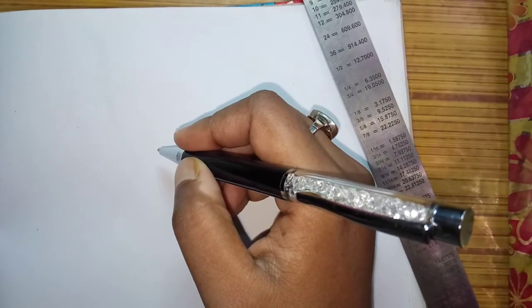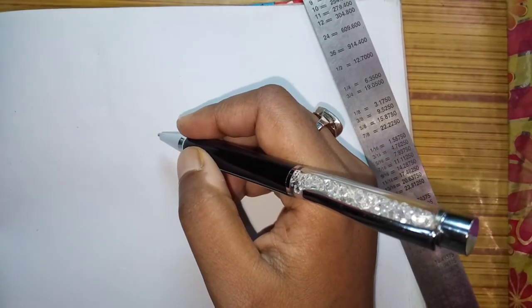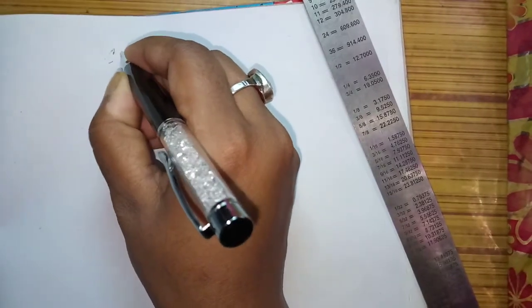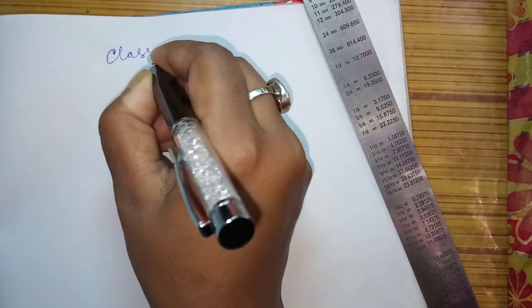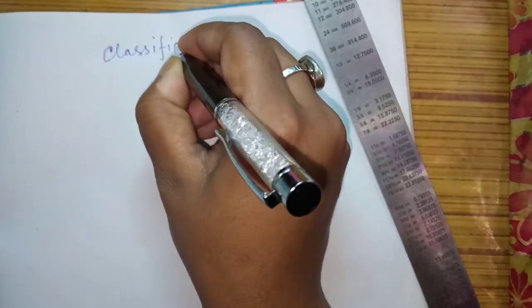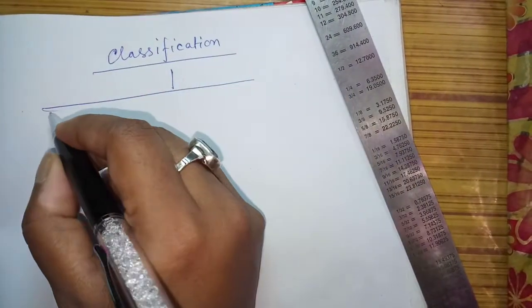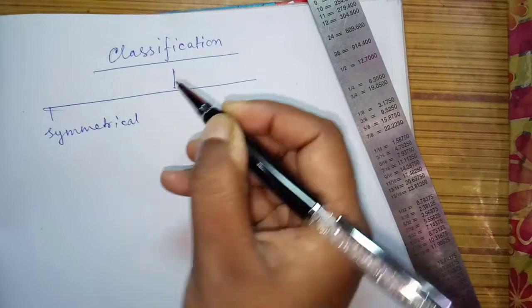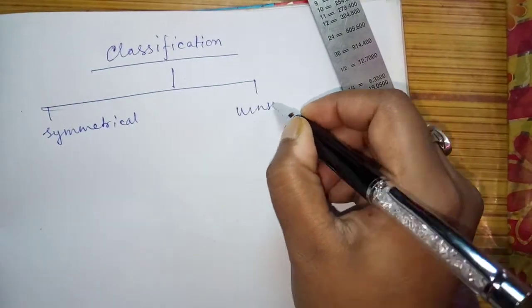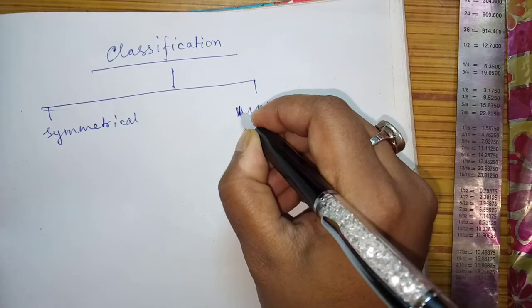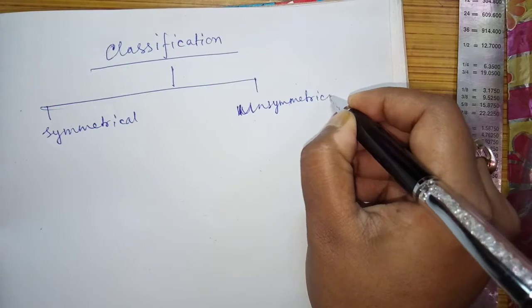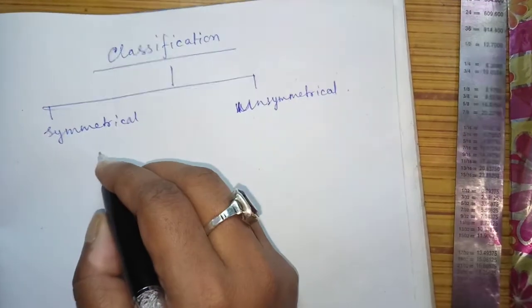Today we are going to discuss ether. First of all, the classification of ether. How many types of ethers are there generally? Two types of ethers: one is symmetrical, another is unsymmetrical. Now, what is the main difference between symmetrical and unsymmetrical?